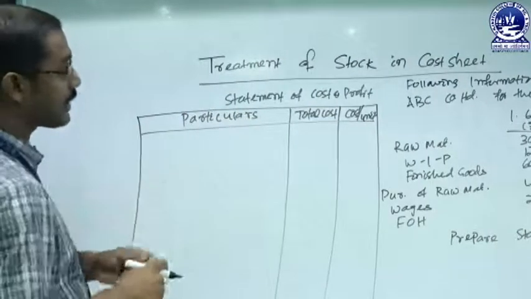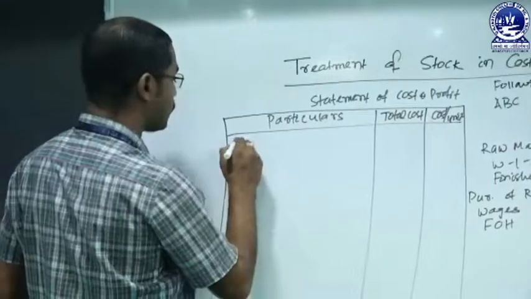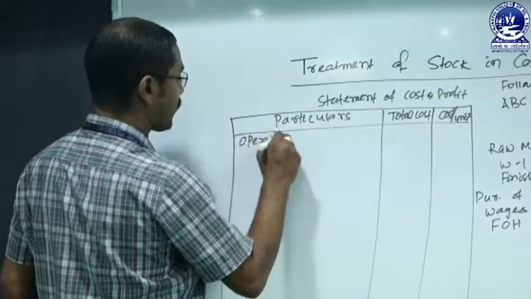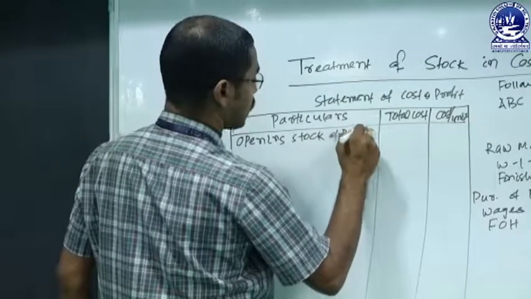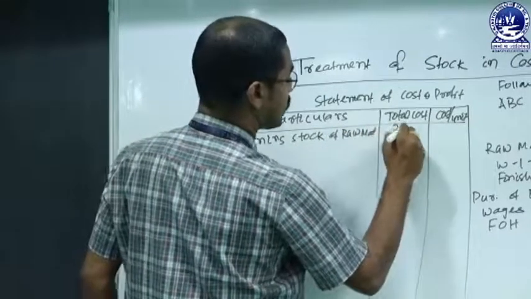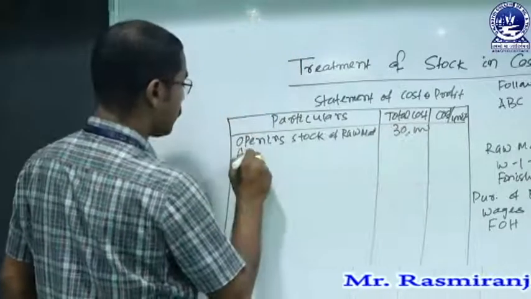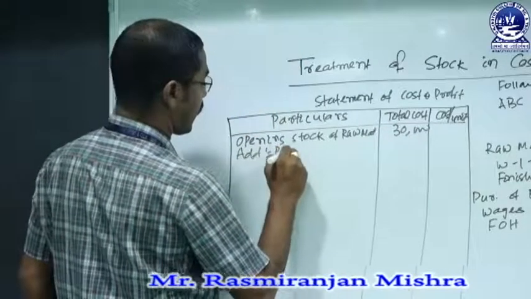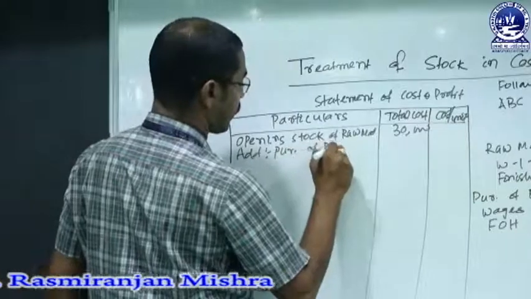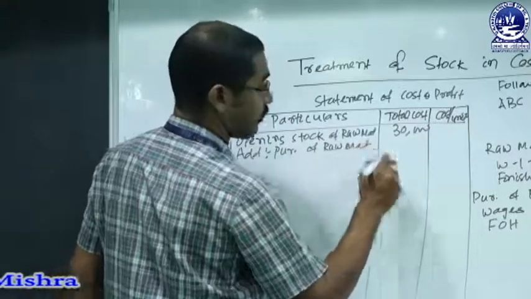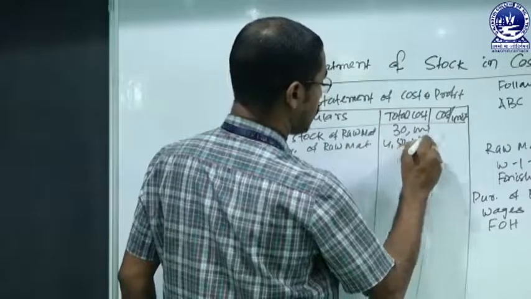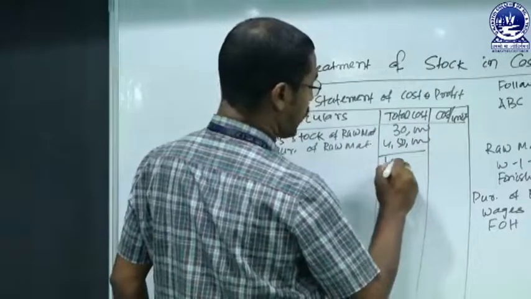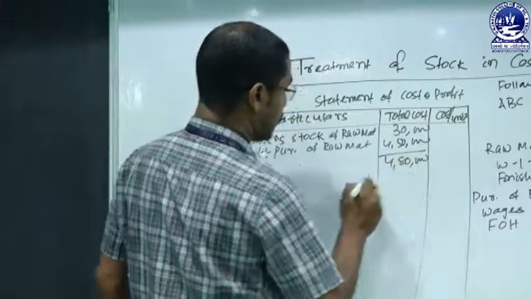So first we have to make the treatment of raw material, that is the opening stock of raw material. The value is 30,000. Add purchases of raw material, the value is 4,50,000, and the total is 4,80,000.